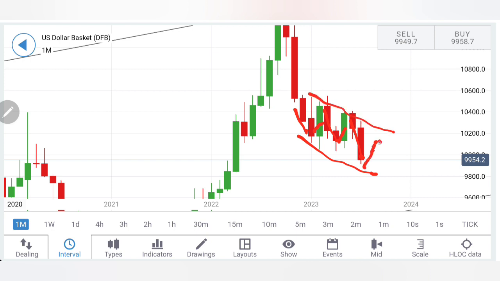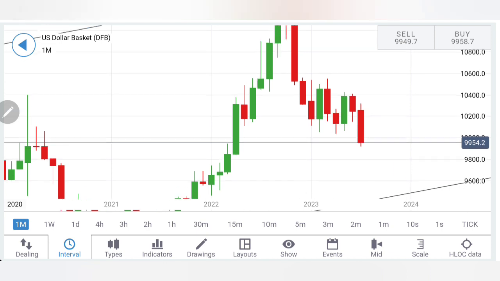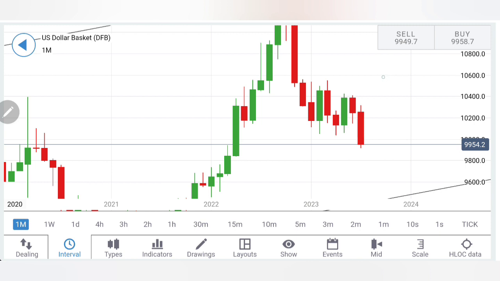The next candle might continue on the upside, or the next candle is what I will wait for. If it gives a breakout, certainly more bearishness, because the bottom is a little far away. For the channel, the bottom is at around 95 levels, and probably it's not going to achieve this month, but yes, I will definitely watch out for the next candle.